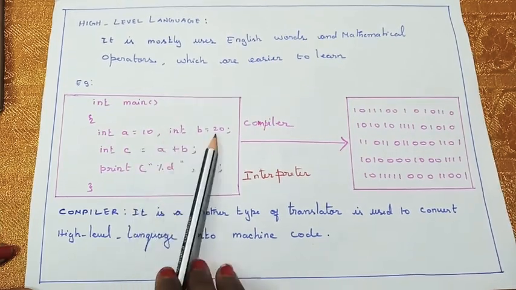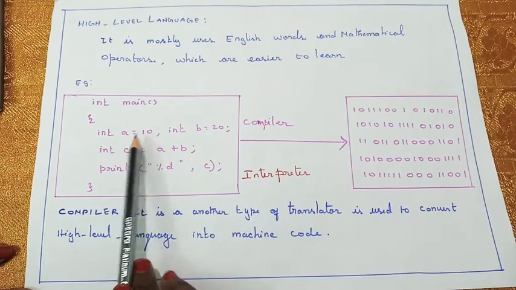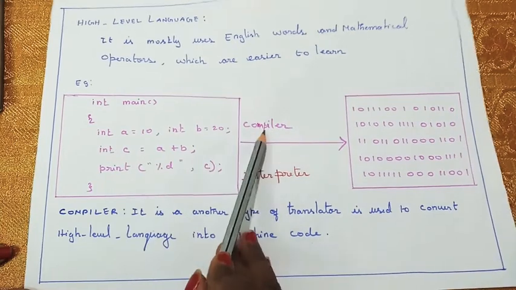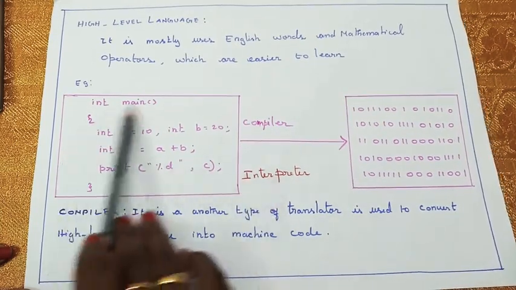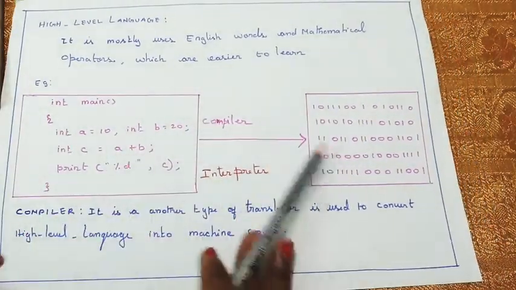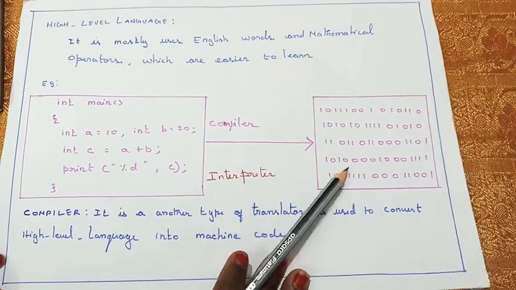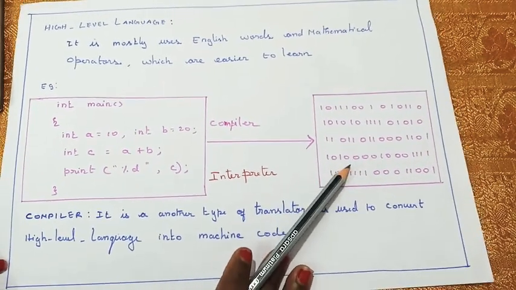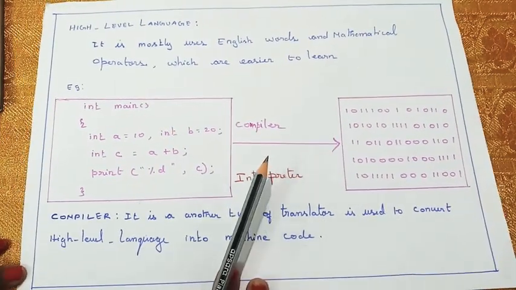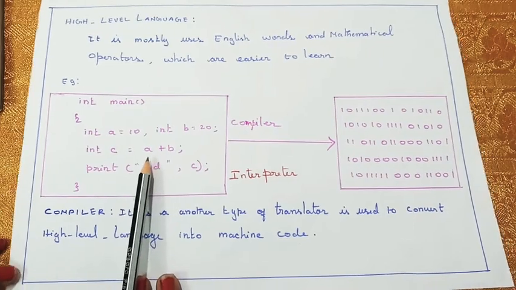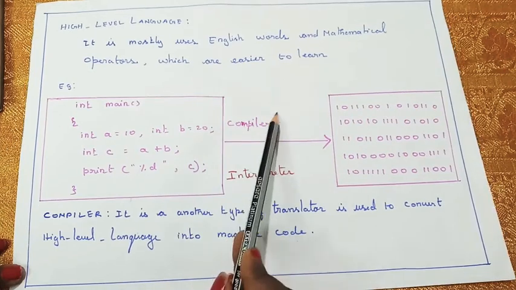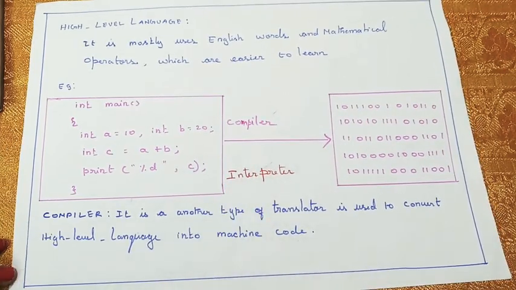I am adding those two numbers, but the computer doesn't know the value of A is 10. It doesn't know how to read the values. So with the help of this compiler and interpreter, all the details, all the instructions in English words are automatically converted into zeros and ones. So the computer only knows this machine language to perform the calculation. Okay children, with the help of this language translator, all the instructions given by the user are automatically converted to zeros and ones with the help of assembler, compiler as well as interpreter.